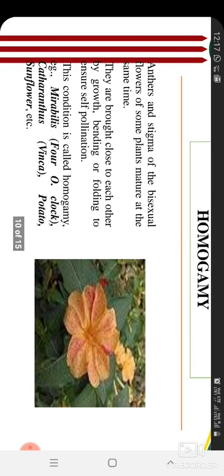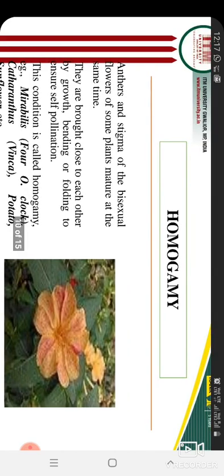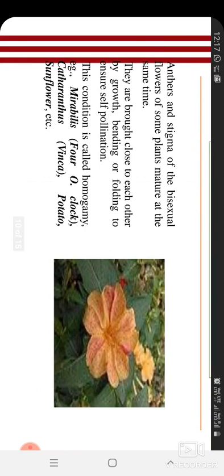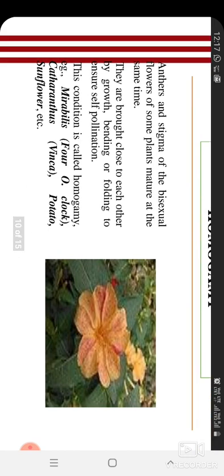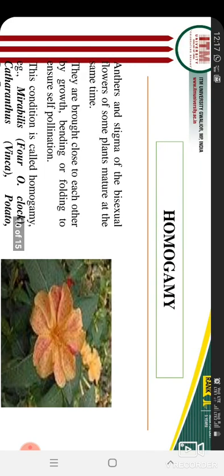The very famous example of homogamy is Mirabilis jalapa, the 4 o'clock flower. Potato and sunflower are also examples of homogamy, because the anther and stigma, the male and female parts of the flower, mature at the same time. That's why it's called homogamy.